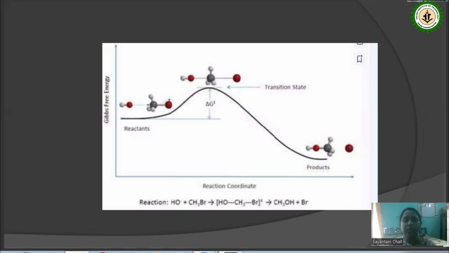So the C-Br bond is getting weaker and a new C-O bond is forming in the transition state, and the amount of energy required to form this complex is called the activation energy. After passing through this activated complex, the transition state complex gives rise to the new products, methanol and the bromide ion.